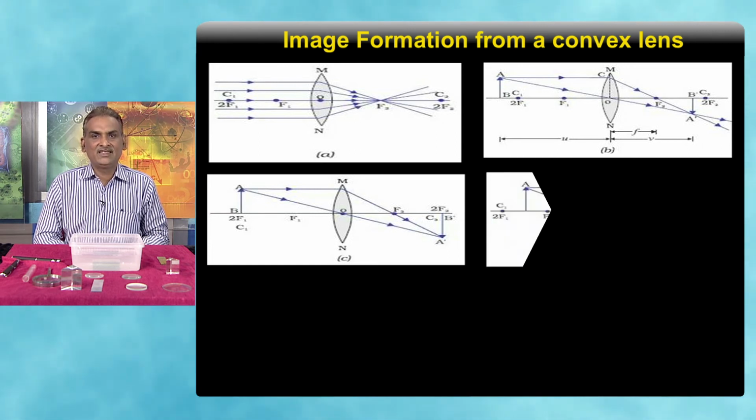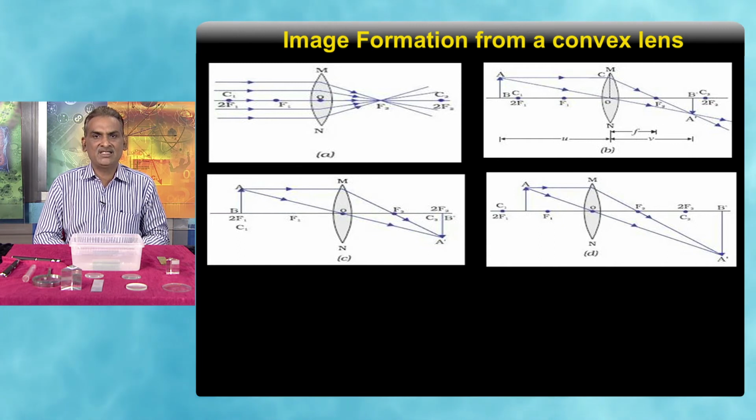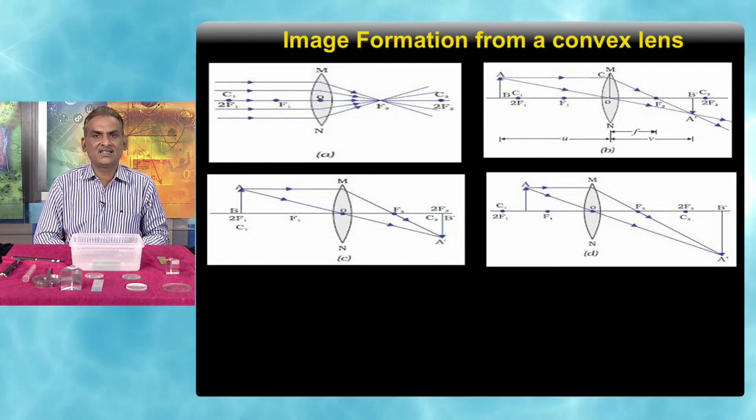In the fourth case, if our object is placed between f and 2f, the same rule applies: the light ray which travels parallel to the principal axis will pass through the focus, and the second ray which passes through the optical center will go undeviated. So, we see that the A dash B dash image is formed beyond 2f. What type of image is it? It is real, inverted and larger in size than the object.